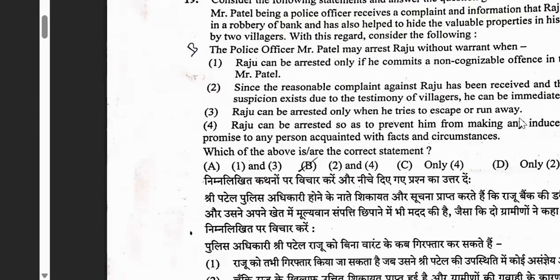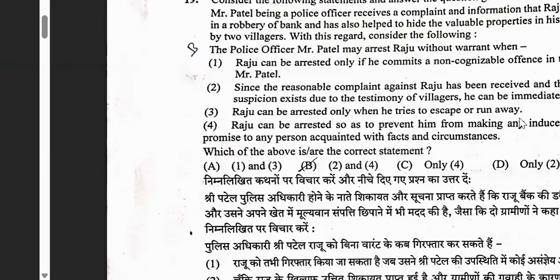Patel, being a police officer, receives a complaint and information that Raju was involved in a robbery of a bank and has also helped to hide the valuable properties in his farm, as stated by two villagers. With this regard, consider the following. The police officer, Mr. Patel, may arrest Raju without warrant. So these are the options.